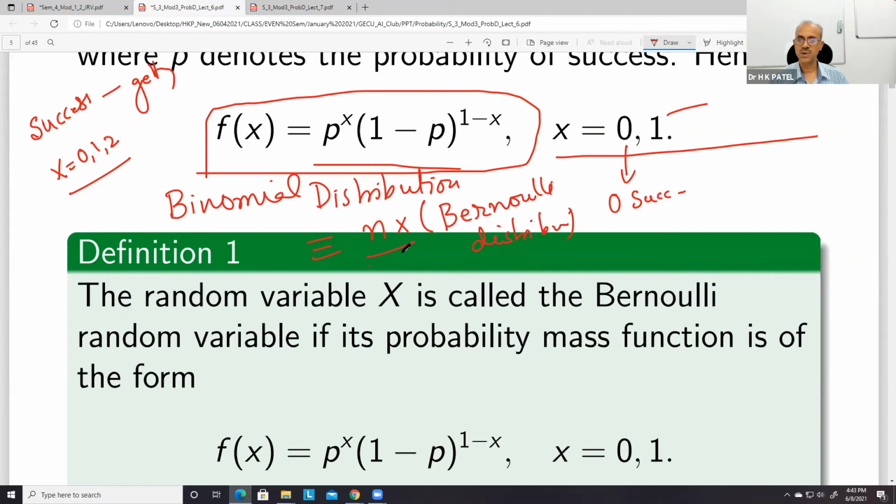Note that n is not multiplication, don't think that. Rather, I should write n trials of the Bernoulli distribution. For one trial we have this. If you have n trials, then what will be the number of successes and failures, and other things like this.